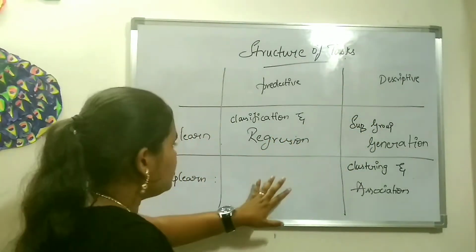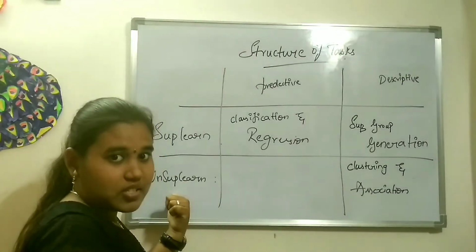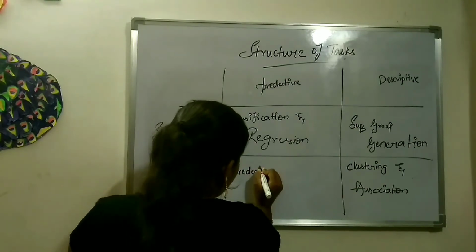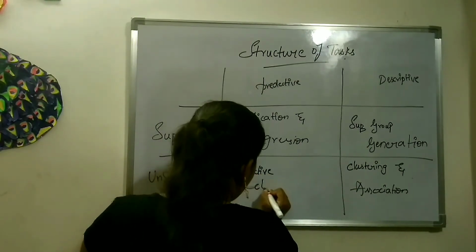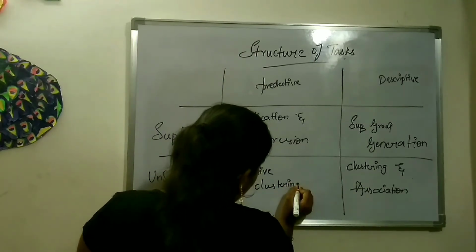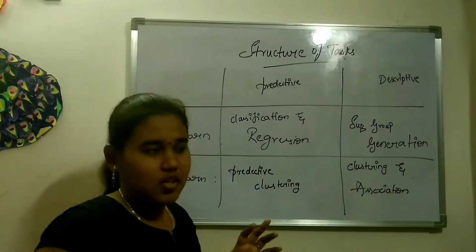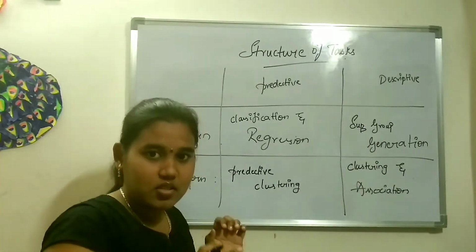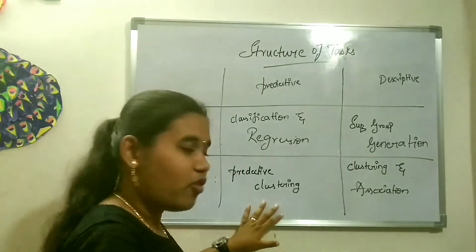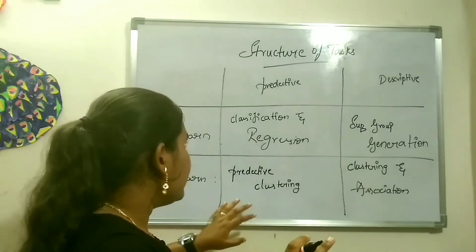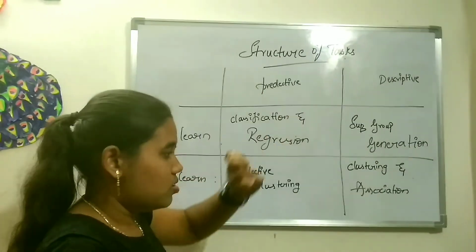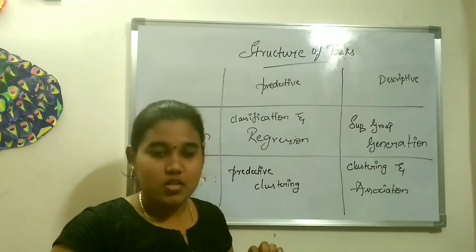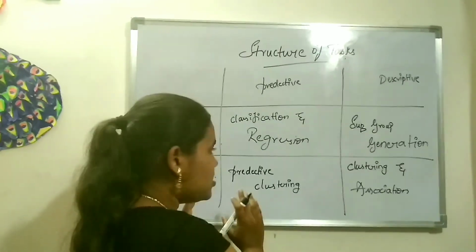Okay. So now for the predictive case, we also have to give the unsupervised learning. Right? So for unsupervised learning in the predictive case, I give predictive clustering. So what is meant by predictive clustering? It is nothing but the clustering case. That's it. Based on the clustering operations, we'll be dividing the classes in predictive clustering. So it just forms with clear label data. That is why it comes under the predictive case. Okay. So this is how we deal with supervised and unsupervised learning models in predictive and descriptive models. The outputs were clearly divided based on these classification cases.